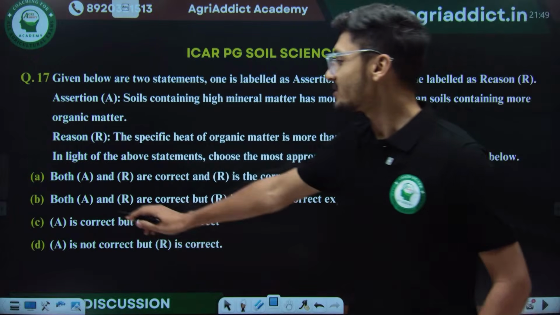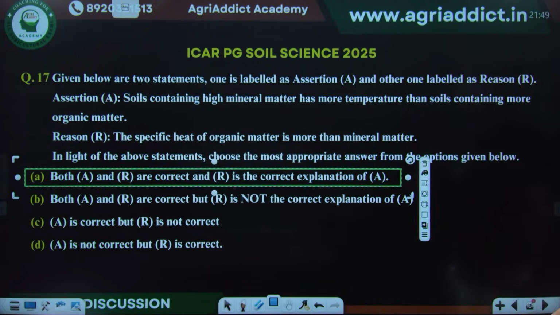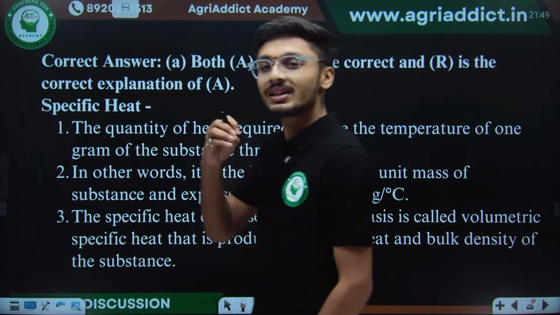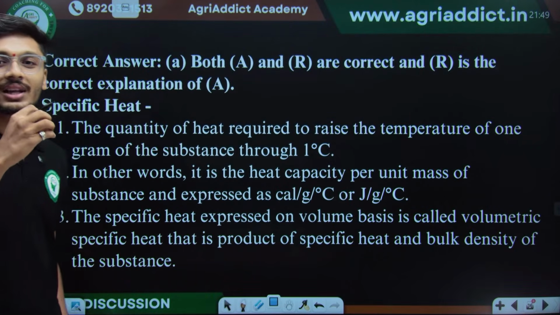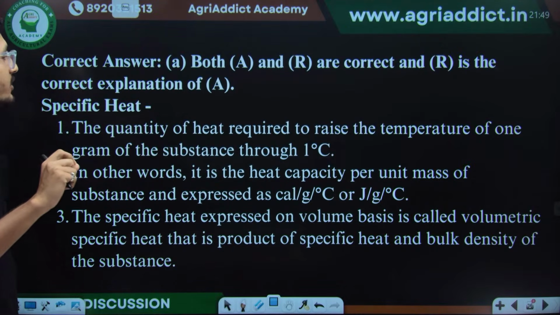No. Yes, the correct answer for this is both assertion and reason are correct, and reason is the correct explanation for assertion because see, just understand, जितनी जितनी ज्यादा specific heat उतना like temperature और specific heat का एक inverse relation होगा.